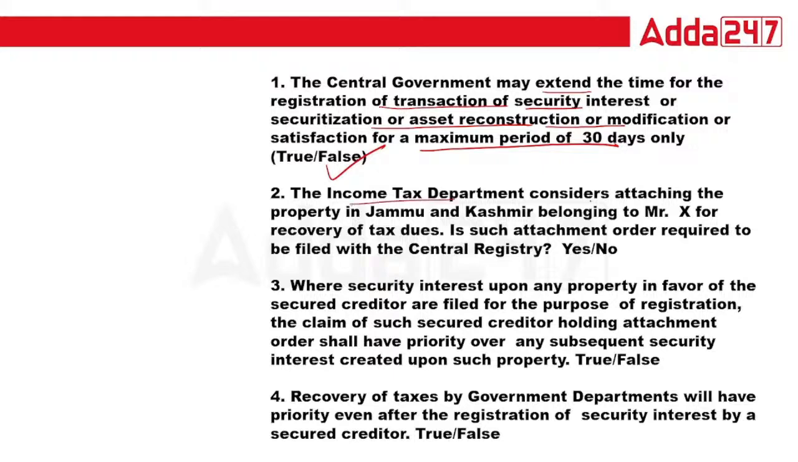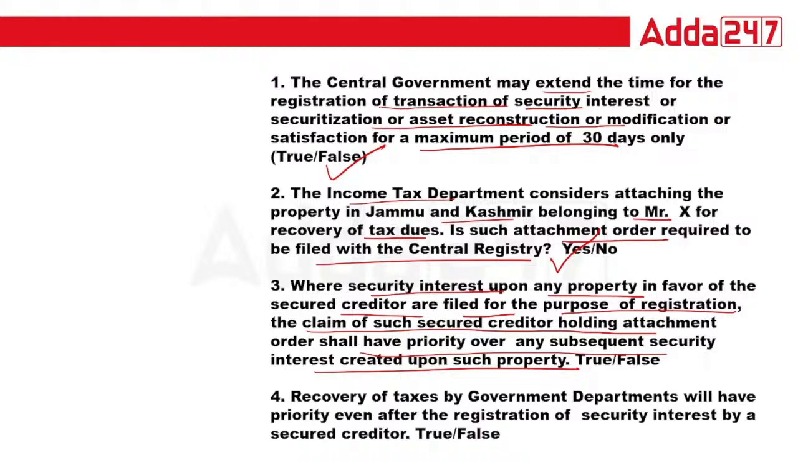The Income Tax Department considers attaching the property in Jammu and Kashmir belonging to X for recovery of tax dues. Is the attachment order required to be filed with the central registry? Because we know that the power of the income tax officer is similar, that's why this is the right answer. Where security interest upon property in favor of a secured creditor is filed for the purpose of registration, the claim of such secured creditor holding attachment shall have priority over any subsequent security interest created upon such property. Is that true or false?